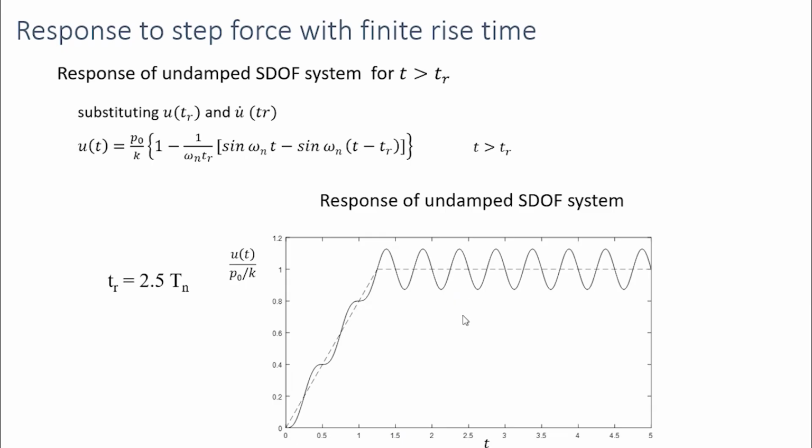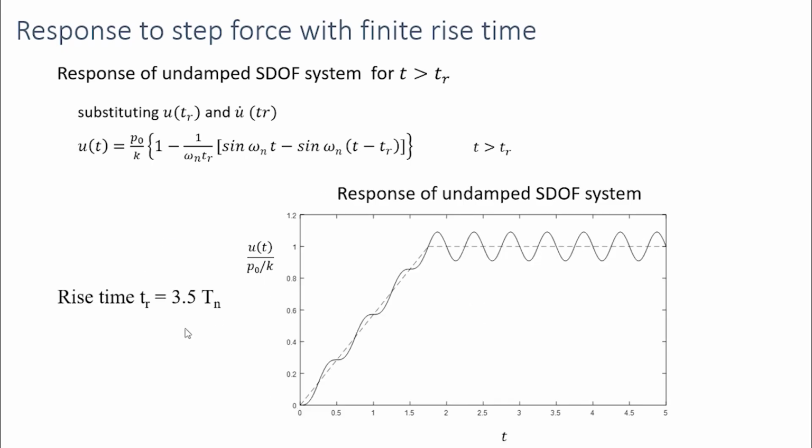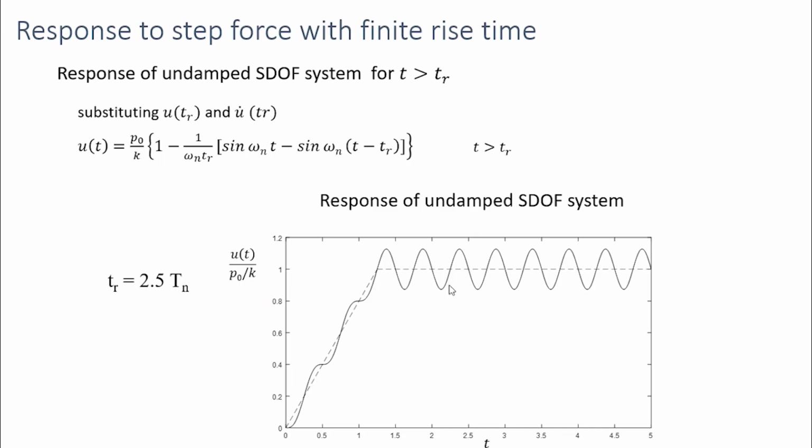And the amplitude of that oscillation is higher compared to the 3.5 case. So here the rise time is 3.5 Tn. Here the amplitude was low, but here the amplitude is slightly high. And again, the period between two peaks will be equal to the natural period because this is an undamped system.